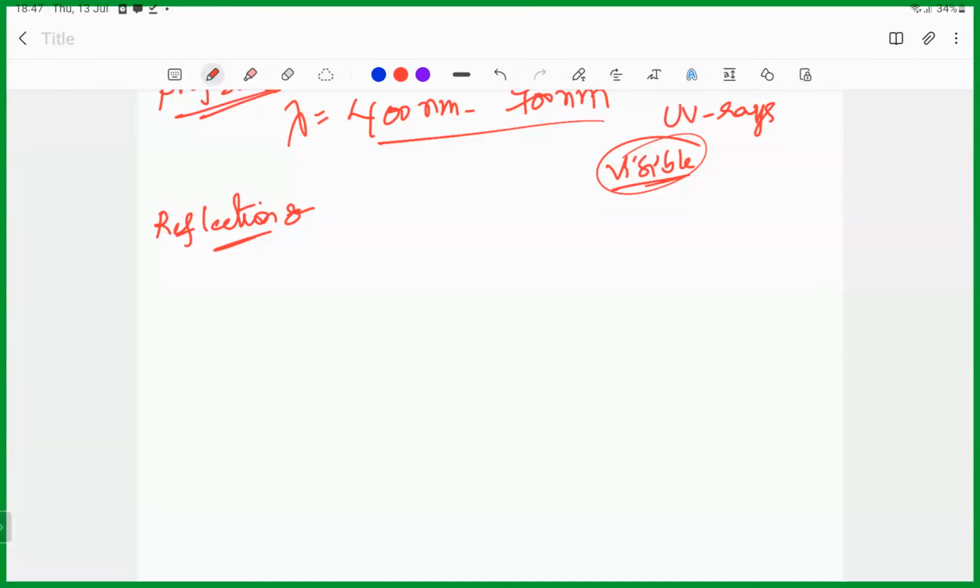So what is the area of the circle? Pi r square. The surface area of the sphere is 4 pi r square. The volume of the sphere is 4 by 3 pi r cube. So what about the cylinder? You know the cylinder?